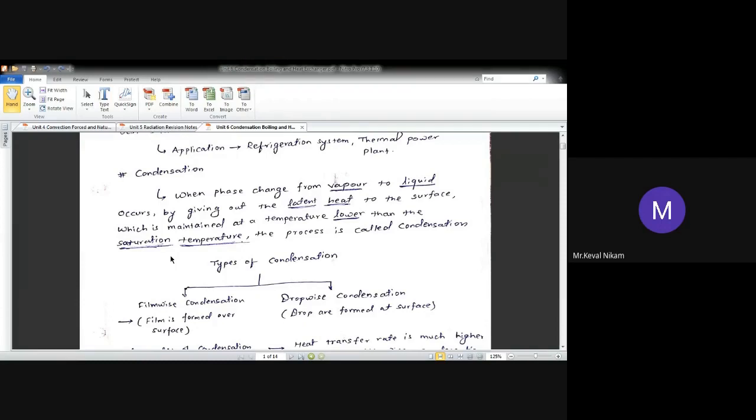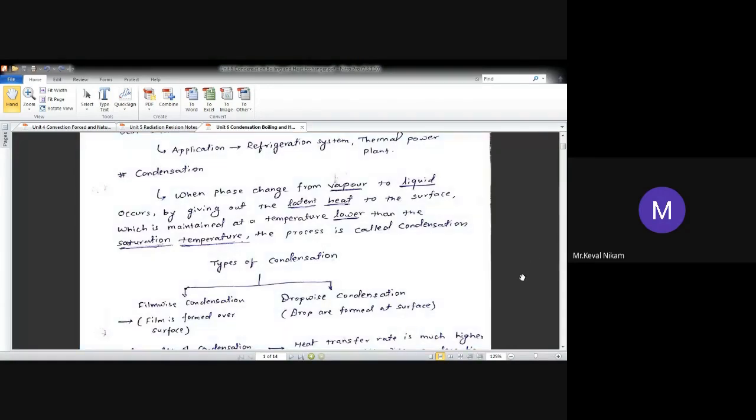So therefore, the phase change from vapor to liquid occurs by giving out latent heat to the surface, which is maintained below, or lower than, the saturation temperature. The process is called condensation. Just remember the cold water bottle placed in air, with water droplets forming over the surface. That process is nothing but condensation.